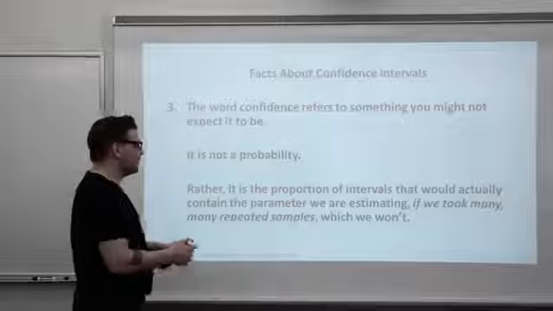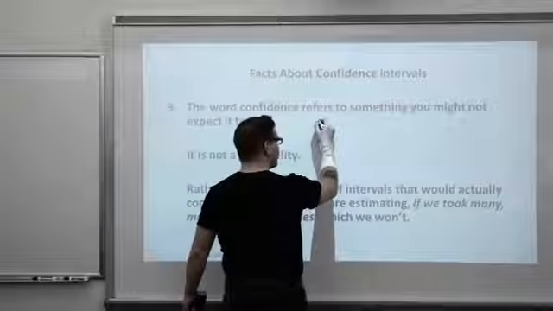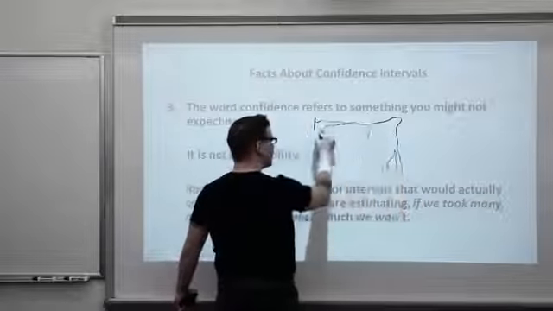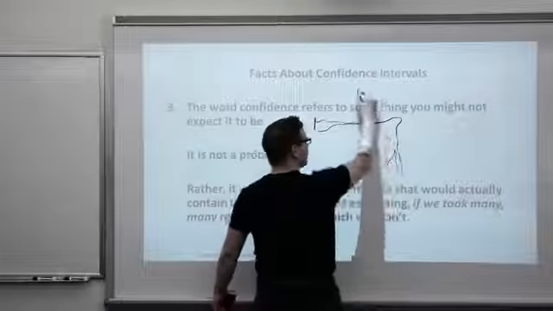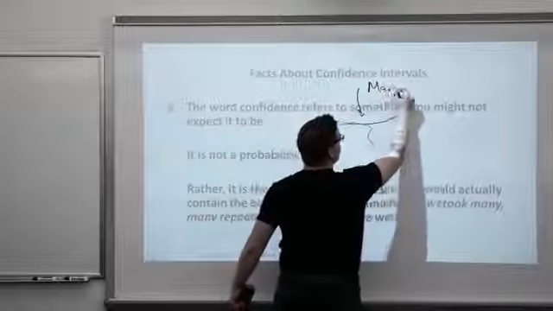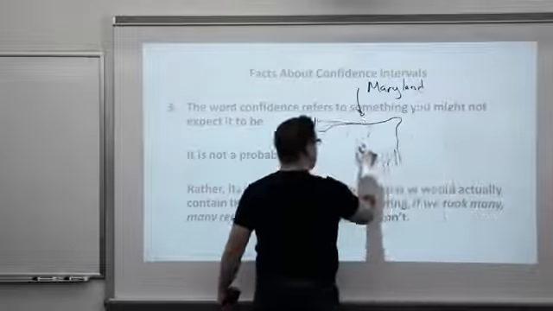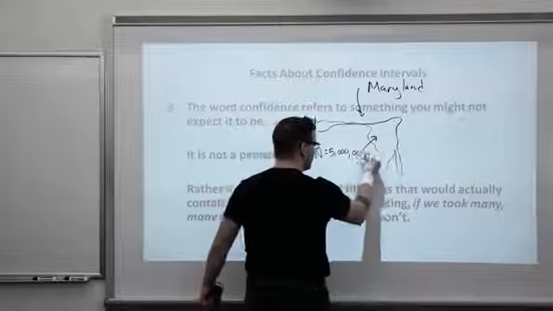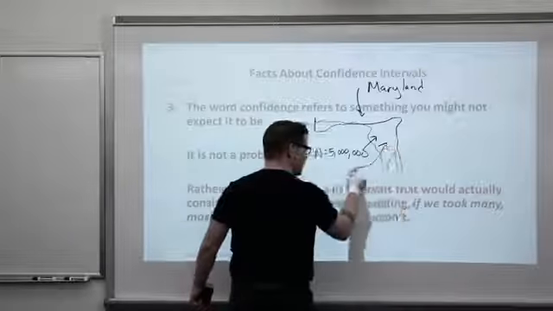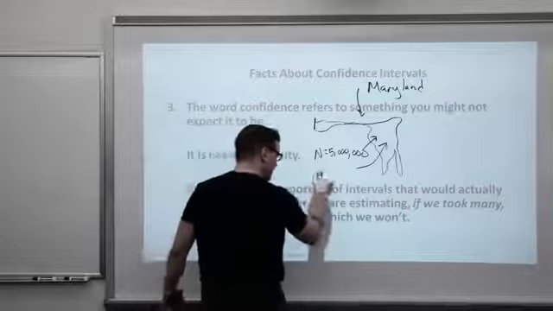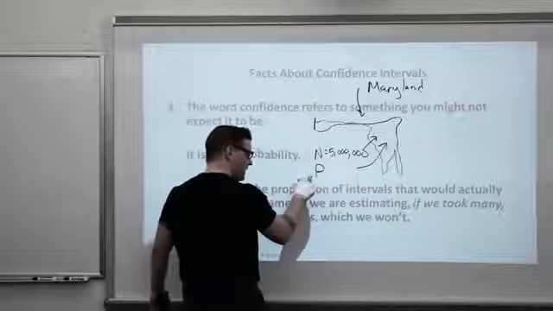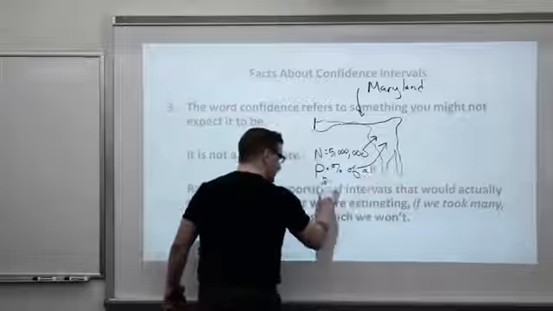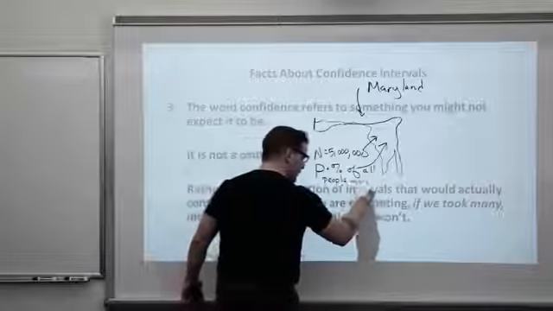which we won't. I'm going to draw a horrible rendition here of the state of Maryland. I don't know what this is, but this is Maryland. It definitely needs to be labeled. All right, here's Maryland. Population in Maryland, about 5 million people. And a certain percentage of the whole state are compulsive gamblers. That would be called P. P is the percentage of all people with gambling problems.